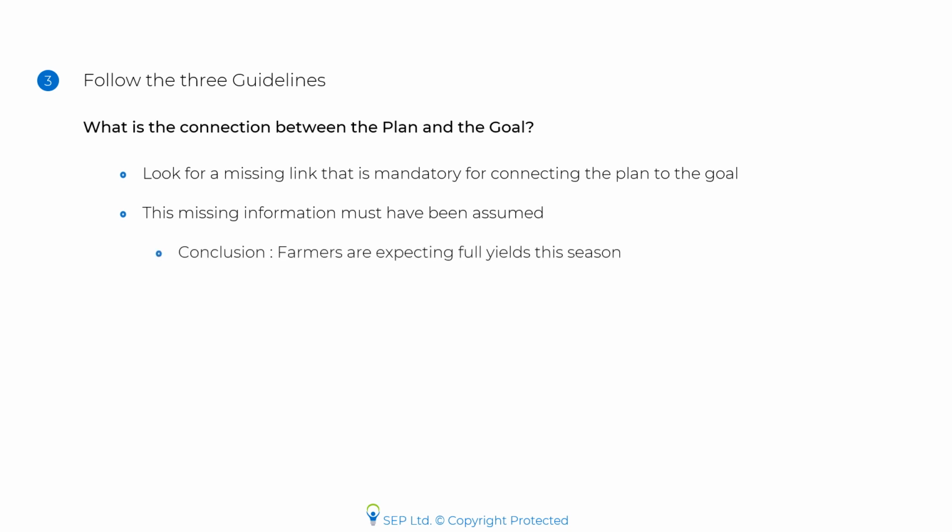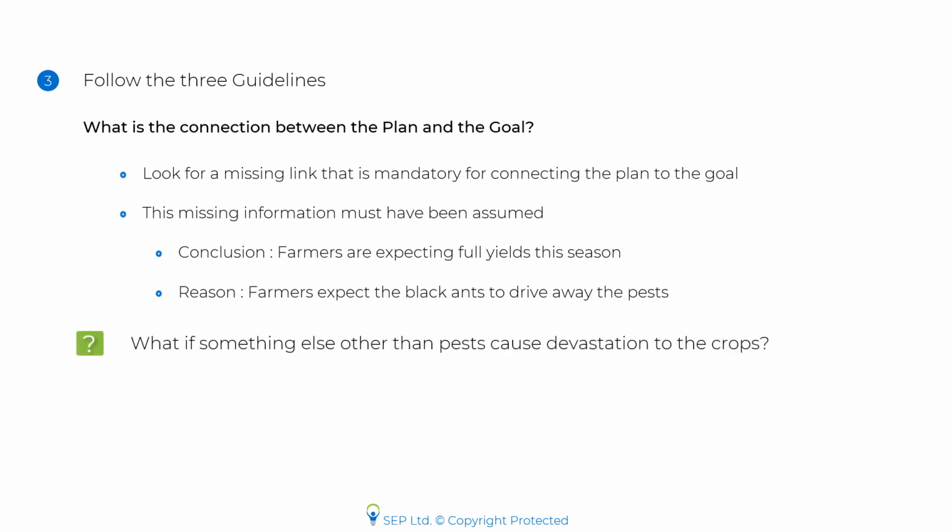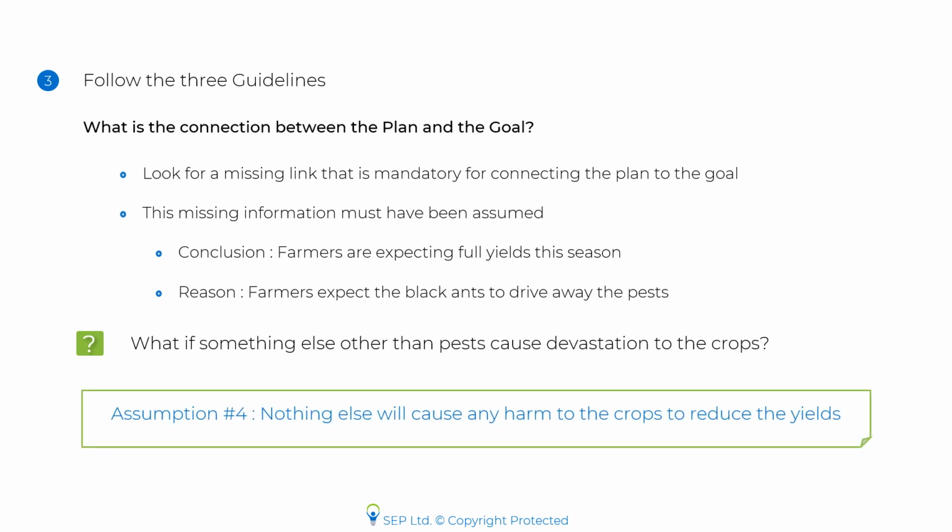Now we know that the conclusion states that the farmers are expecting full yields this season. And this expectation is because the farmers expect the black ants to drive away the pests. Now think, what if something else other than pests cause devastation to the plants in the coming season? Say some weather condition, heat wave, or absence of the required amount of rainfall causes damage to the crops in the coming season. In that case, the farmers cannot expect a full yield anymore. Thus, the farmers have assumed that nothing else will cause any harm to the crops to reduce the yields.